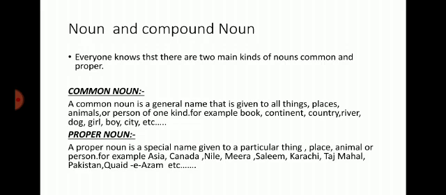A common noun is a general name that is given to all things, places, animal or person of one kind. For example, book, continent, country, river, dog, girl, boy, etc.